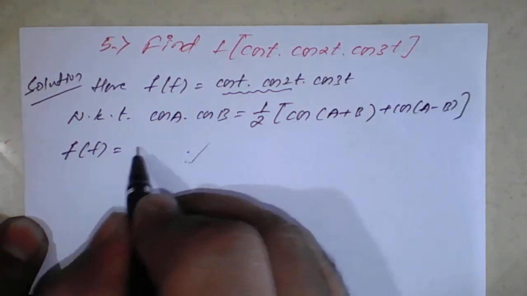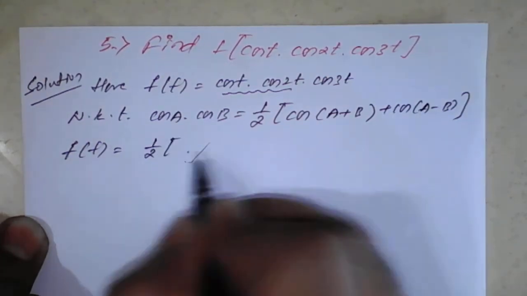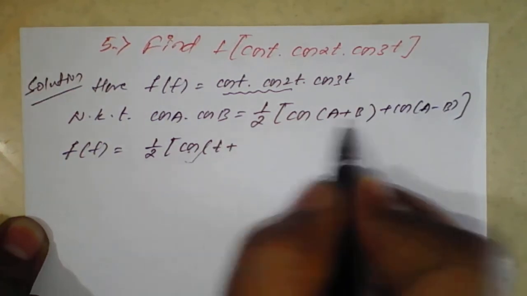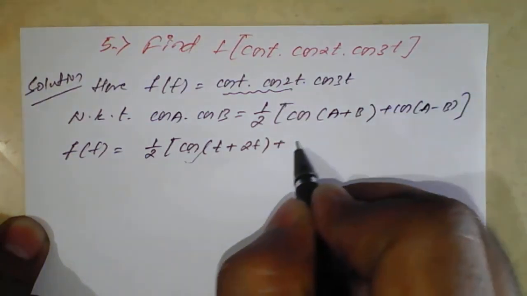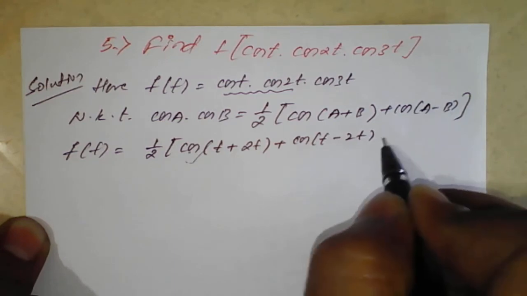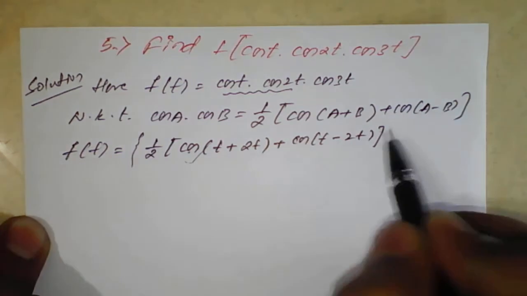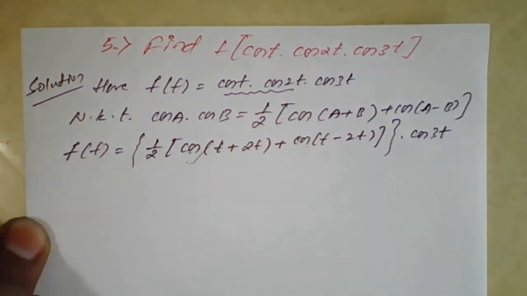So it will become 1 by 2 times bracket cos of a plus b, that is cos of t plus 2t, plus cos of a minus b, that is cos of t minus 2t. I have applied the formula only for the first two, so I will put a bracket into cos 3t as it is. You have to be careful while applying such kind of examples, and this is important for examination also.